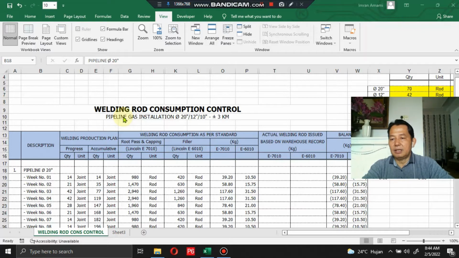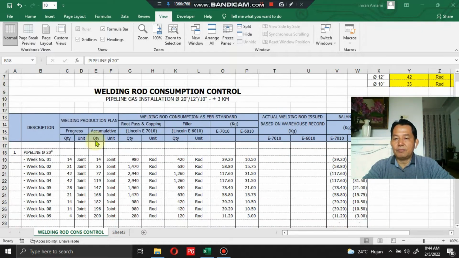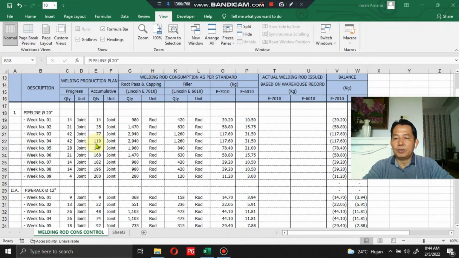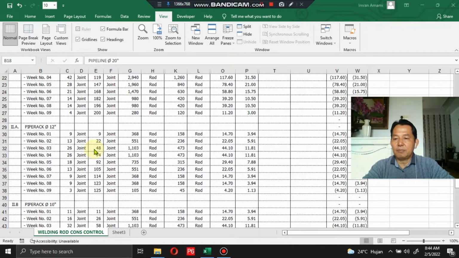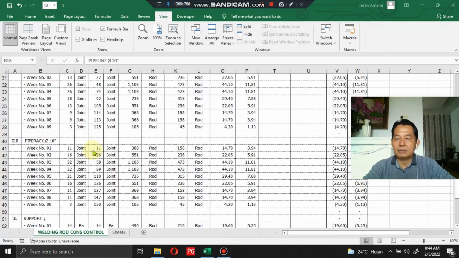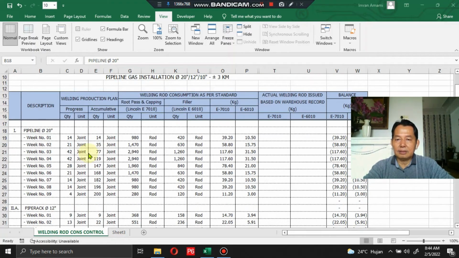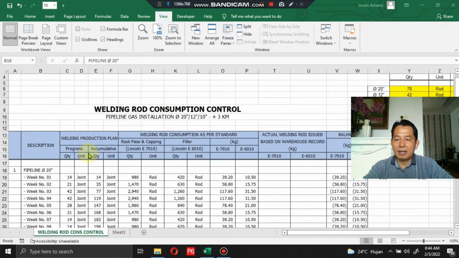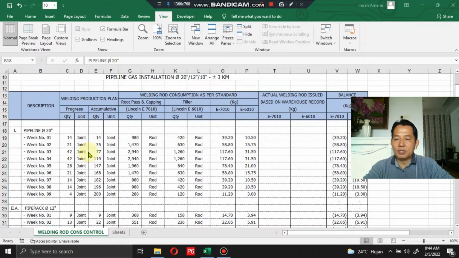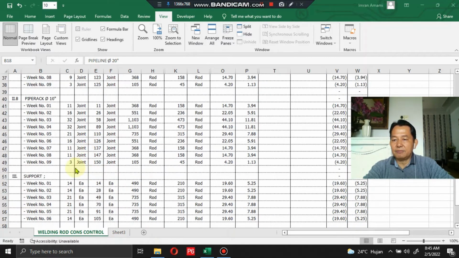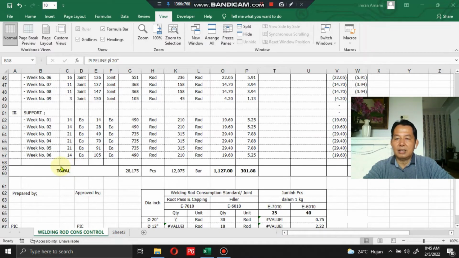This template only applies to pipeline works for pipe with diameter 20, pipe rack work with pipe diameter 12, pipe rack work with pipe diameter 10, and support work. I divide each work section into 9 weeks, except for support works, which is only 6 weeks.